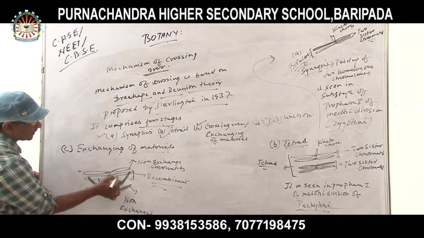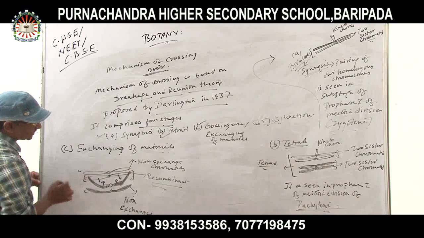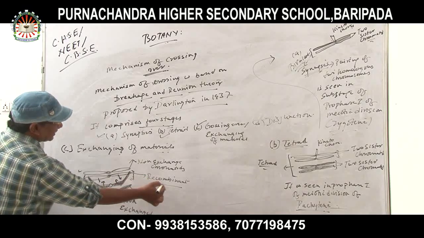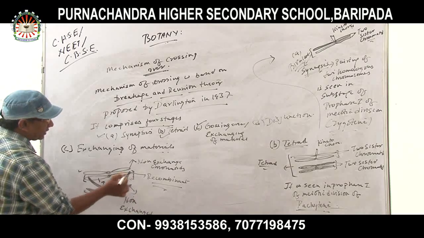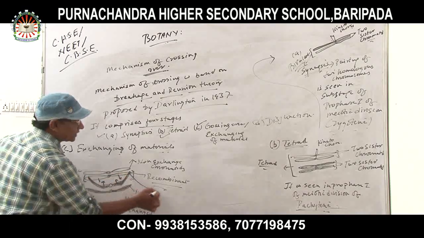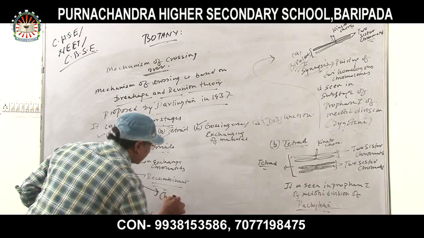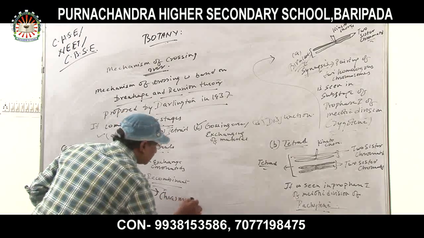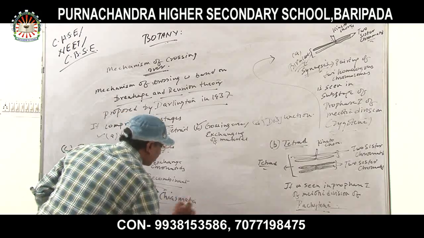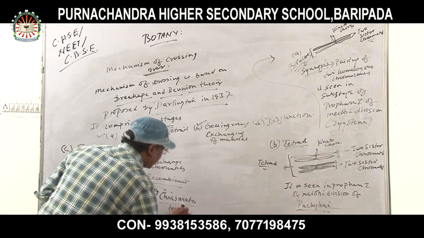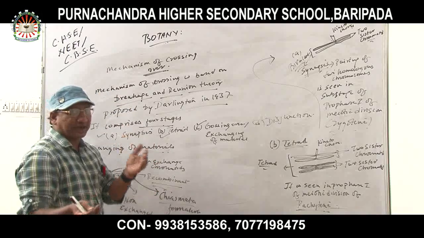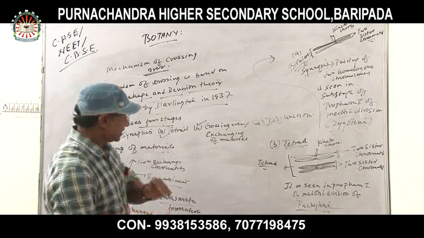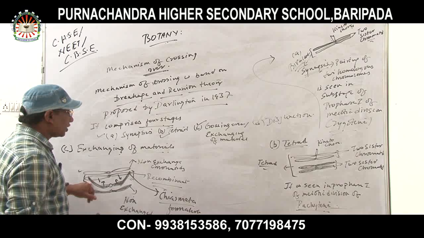Exchanging of materials will take place. As a result, recombinant character is seen, and this particular exchanging of material is called chiasmata. What is it called? Chiasmata. Chiasmata formation means exchanging of material when two chromatids are juxtaposed with each other. That is called chiasmata formation.